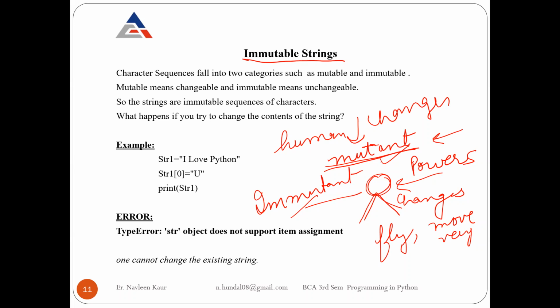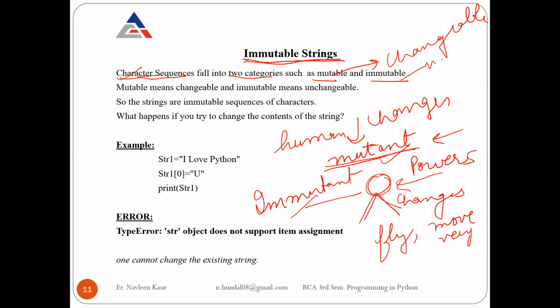So similarly this word, immutable strings, says that your character sequences fall in two categories, as you are going to see in the future classes also. We are doing strings now. There are lists also, there is set, there is dictionary, there are so many things, and they fall under two categories: mutable and immutable.